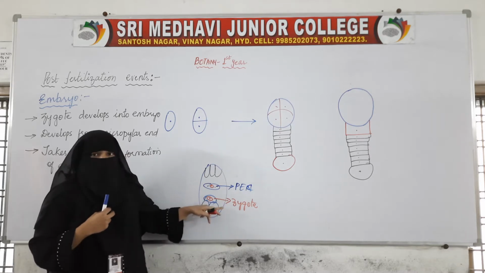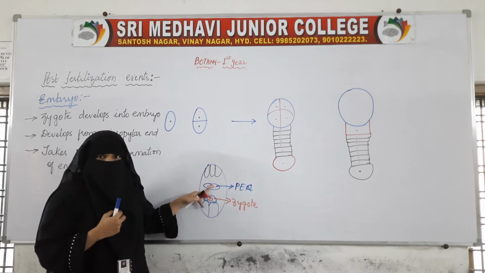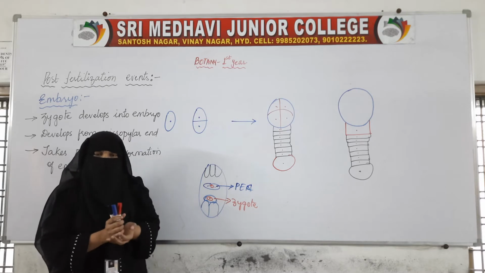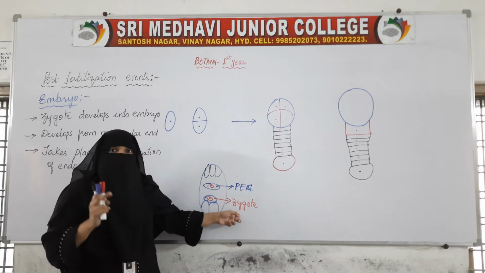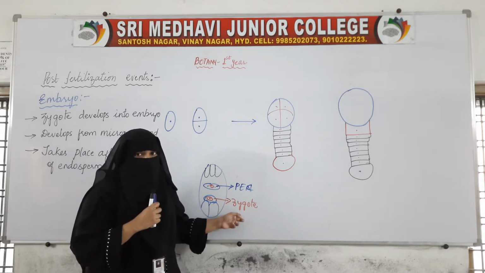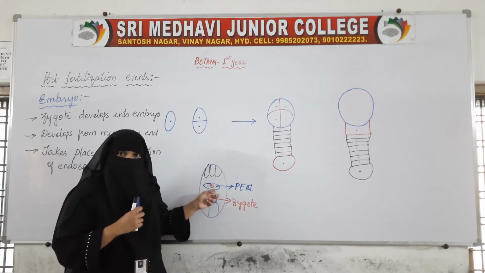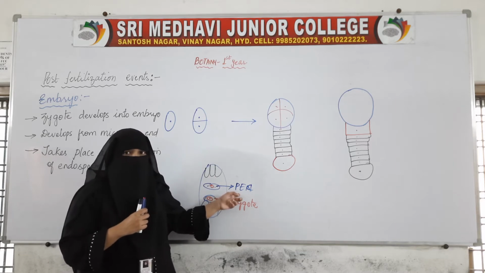So this is the first fertilization and this is the second fertilization. With the first fertilization, the egg is fused with the male gamete and resulted in the formation of zygote. This diploid nucleus has fused with one male nucleus, and it has changed into primary endosperm cell.